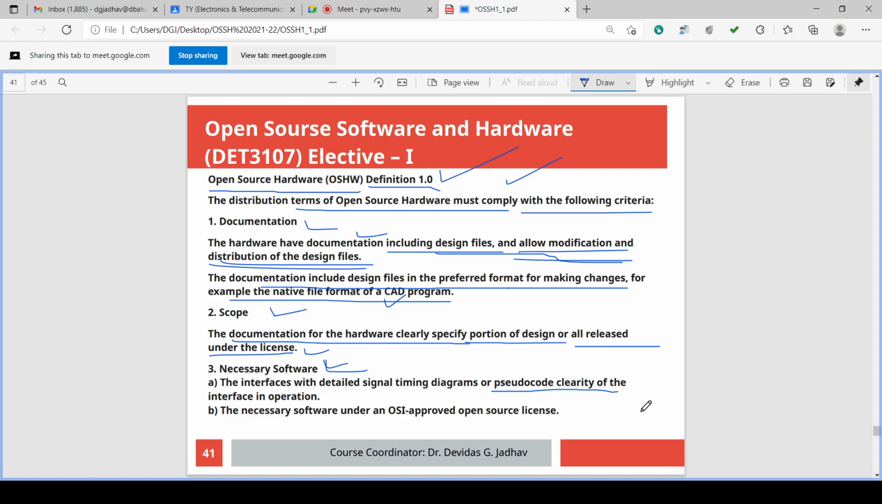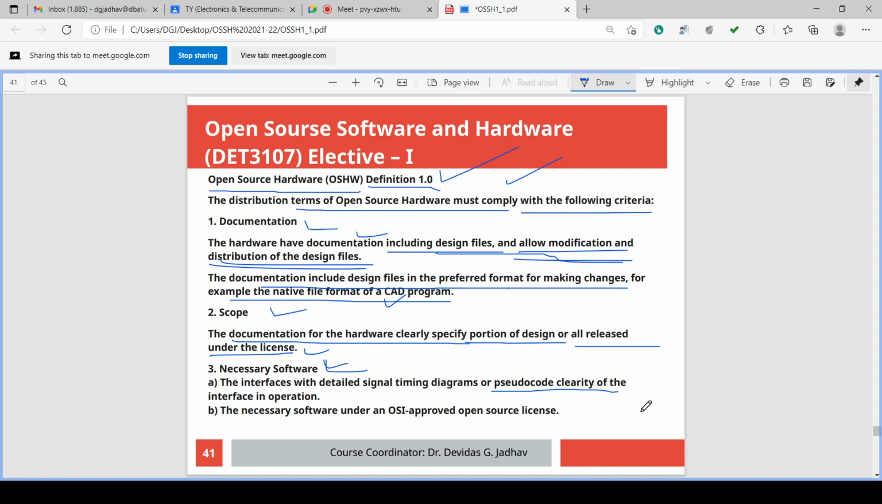That definition says that number one, documentation should be there about the design files. Documentation is design files, and these design files are allowed for modification and allowed for distribution. This is the first thing, documentation. That documentation may be a CAD program in mechanical or an HDL program in electronics, etc. Second thing, it should satisfy the scope. That means it must clearly mention the scope. First thing, it should document the design files. Second thing, it should clearly mention the scope of the design files.